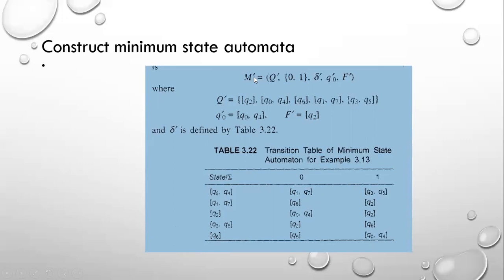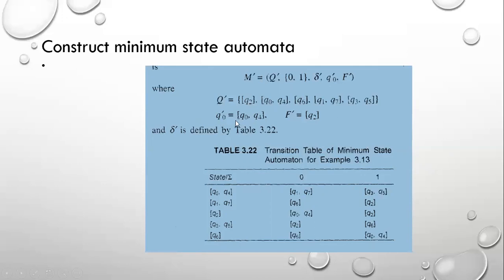So M dash is equal to Q dash, sigma is the same, 0 and 1, delta dash, Q naught dash, and F dash. So here, what is Q dash? These are the states, the number of states. Actually, our states are Q0, Q1, Q2, Q3, Q4 up to Q7, but these states should be reduced. After reducing, the number of states should be 1, 2, 3, 4, 5. In the given problem the total number of states is 7. Now we have reduced it to 5 states.